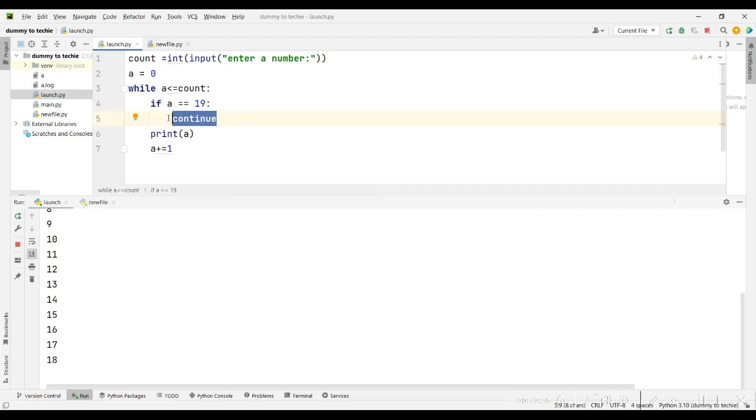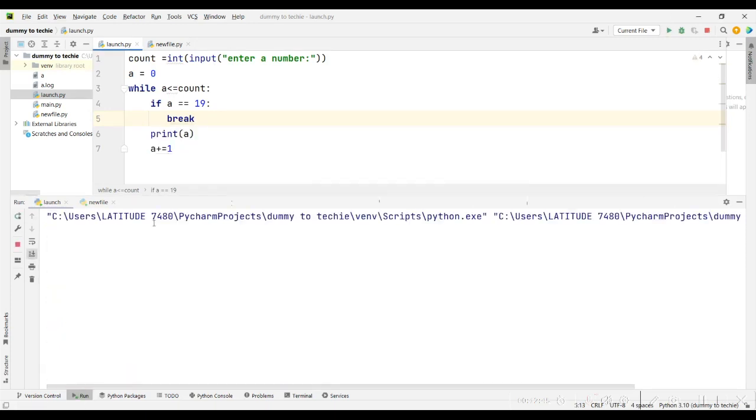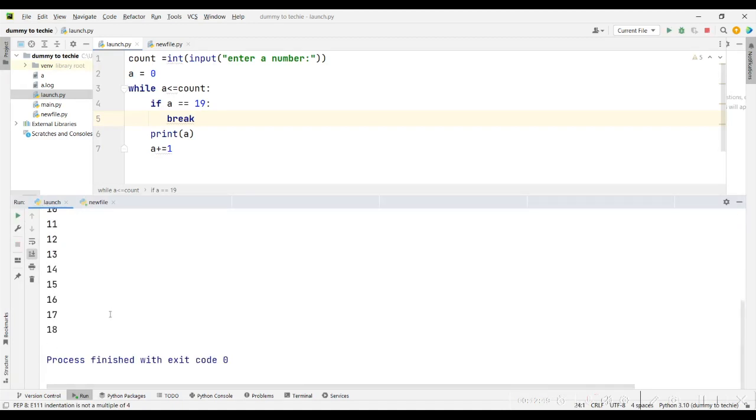Continue goes back. But let me replace this continue here with a break statement, so you see the difference now. When I run it and I say A is 20, what happens? Do you see? It said process finished with exit code 0. Do you see the difference now?